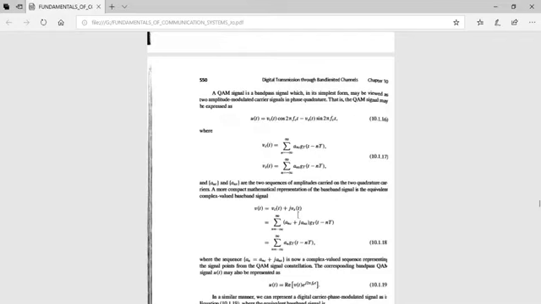So when you substitute for Vc of t and Vs of t and combine them, you will get this, where the sequence An equal to Anc plus j Ans is now a complex valued sequence representing the signal point from the QAM signal constellation. The corresponding bandpass QAM signal u of t may be expressed as the real part of V of t times e to the power of j 2 pi fct.